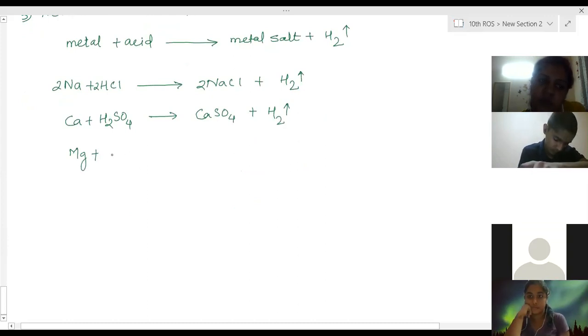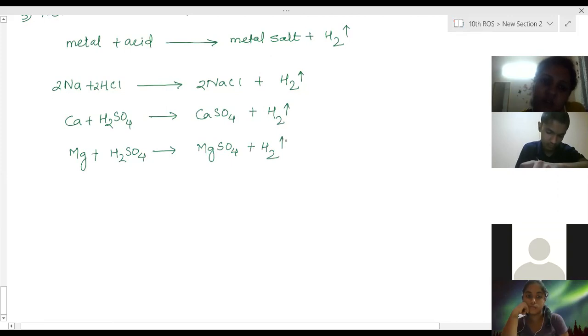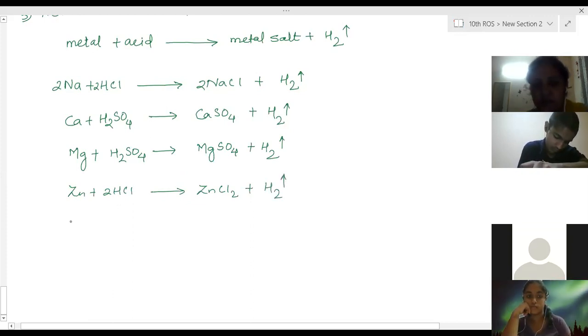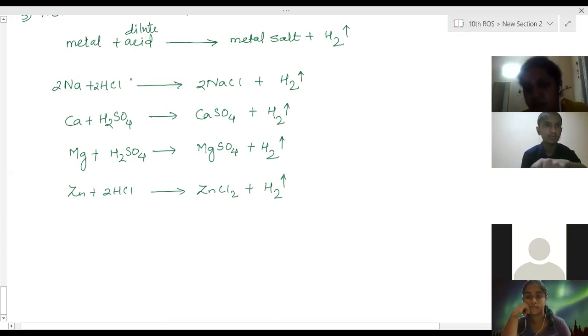Magnesium combines with sulfuric acid and produces magnesium sulfate, and the hydrogen gas is given out. Zinc reacts with hydrochloric acid. It produces zinc chloride plus hydrogen gas. So these are the reactions, and all these reactions are with dilute acid. Concentrated acid reactions are different from these.